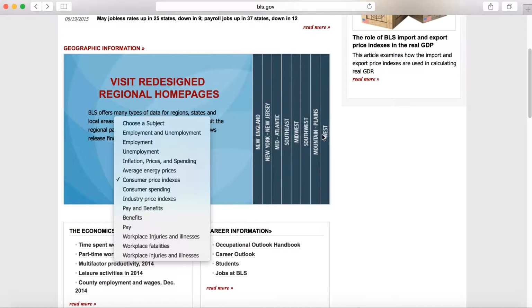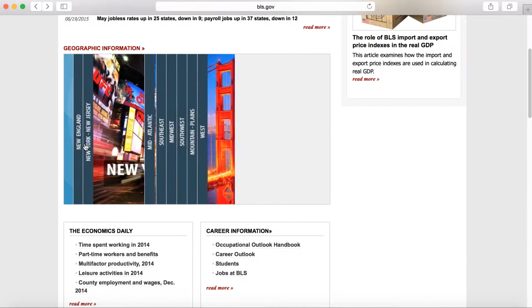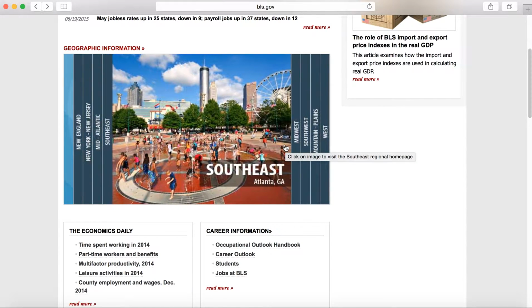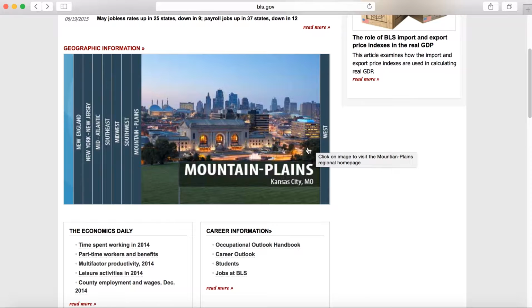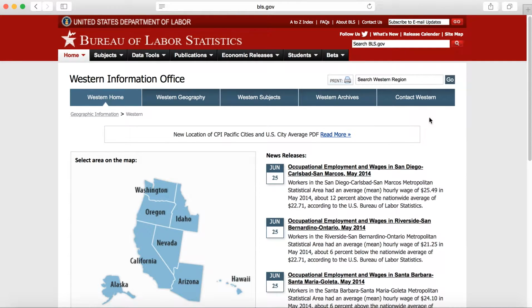So let's just go over and look at the regional page for the West. Over here on the side, we've got New England, New York, New Jersey, the Southwest, the Midwest, the Southeast, the Plains, and the last one is the West. So let's look at the West. This is probably the easiest place to find some really great data for California.